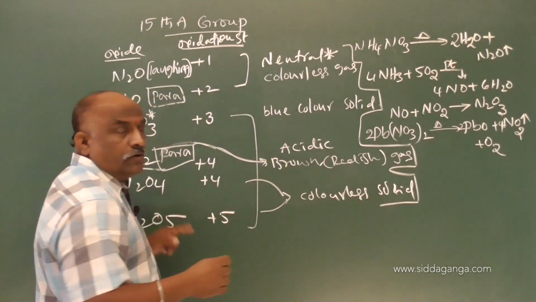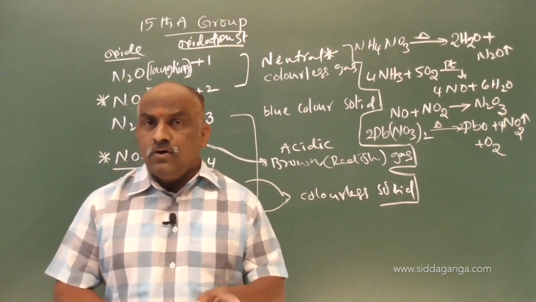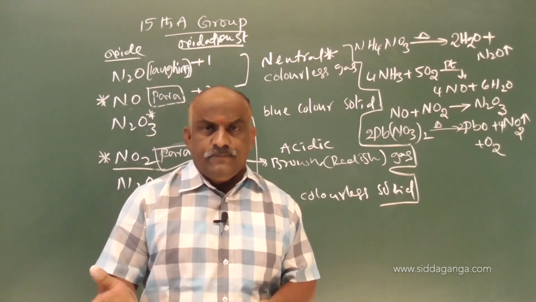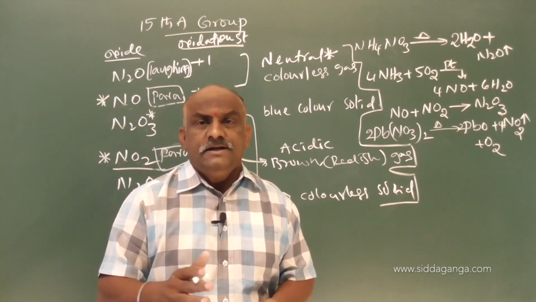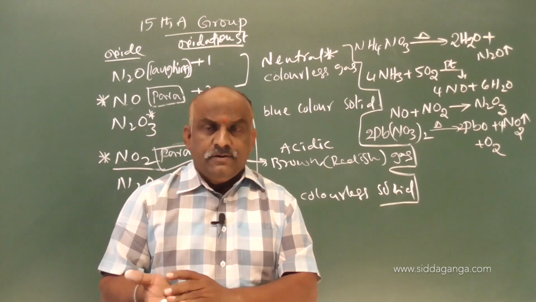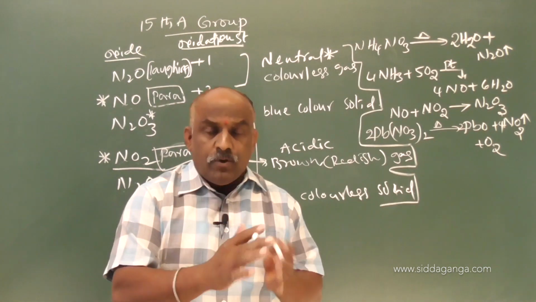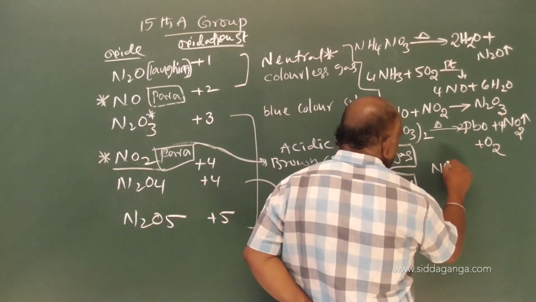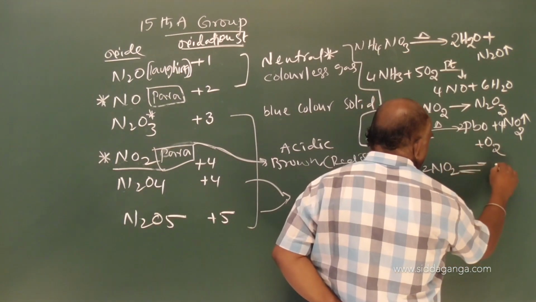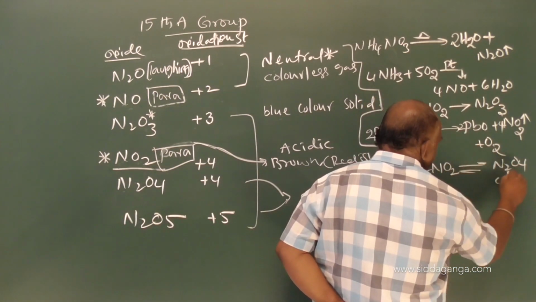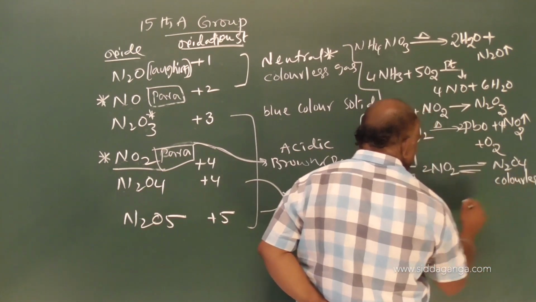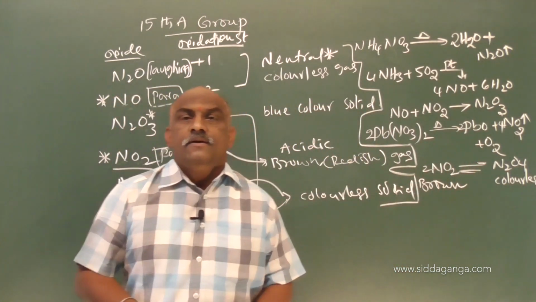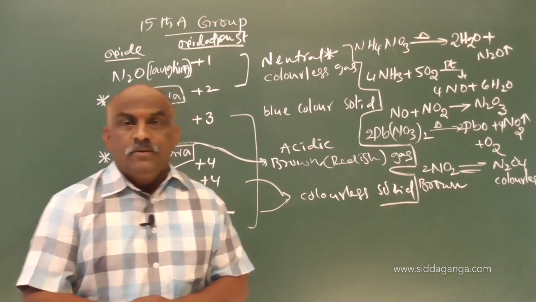N2O4. What is N2O4? Both N2O4 and NO2 are in equilibrium according to the pressure. On the basis of pressure, high pressure, low pressure, both are interconvertible. Both are interconvertible means we should write the equation like this: NO2 in equilibrium gives rise to N2O4. N2O4 is colorless, and NO2 is brown color. Clear. One is colorless, the second one is brown color.